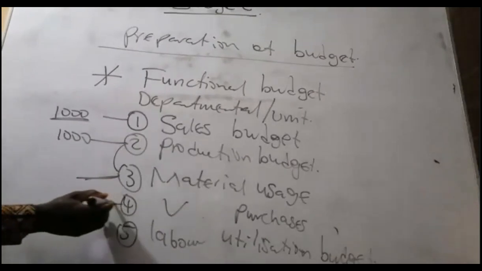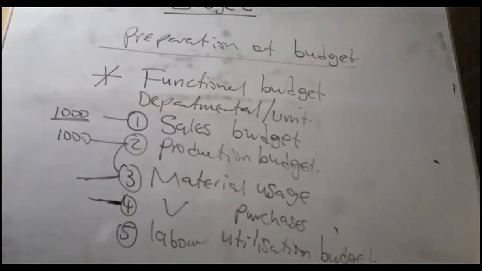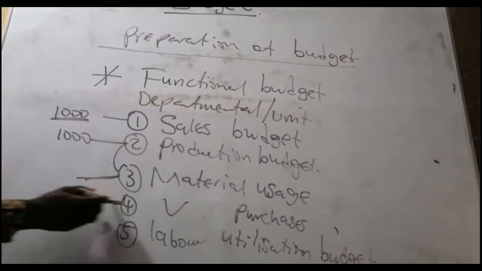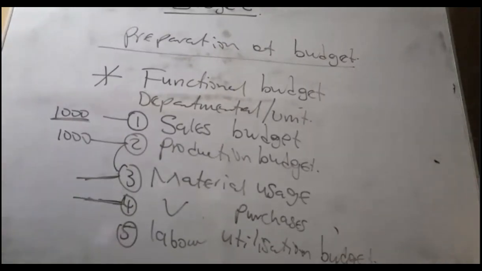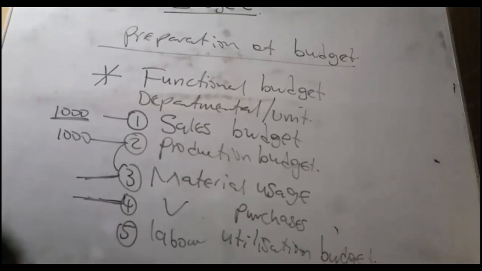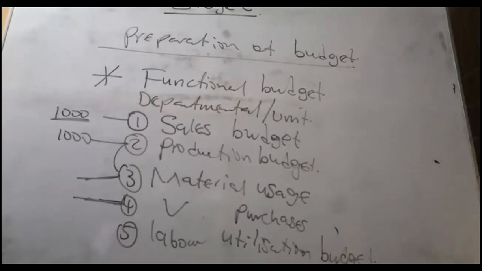And finally, we look at the material purchases. Maybe some of the bottles we do have some there. So we don't need to go and buy all the bottles that we need. No. So we go to material purchases. So this one is by what? The procurement. They will tell us, they will go and then do the purchases. So they'll prepare the material purchases budget.